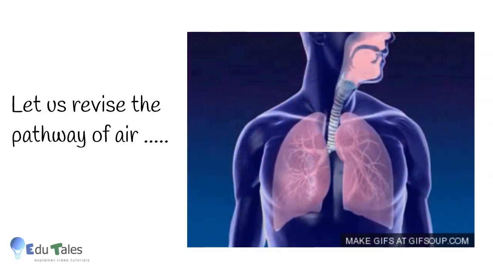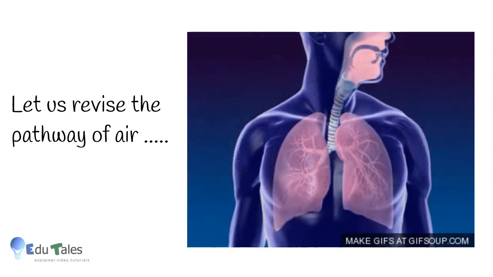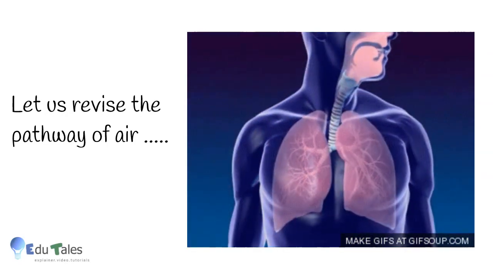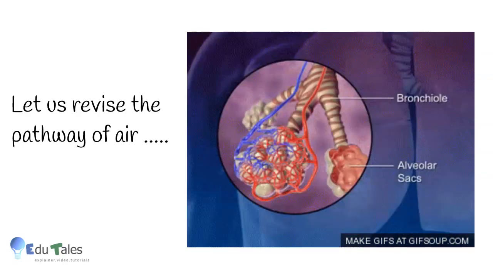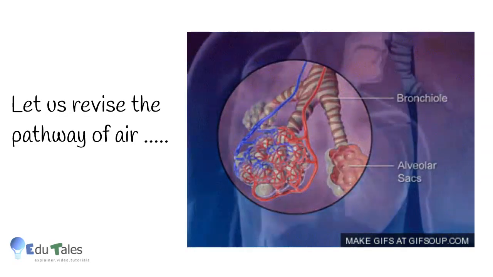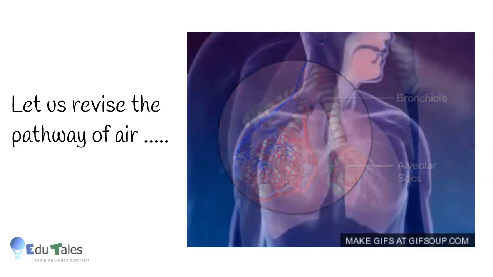The air enters through the nose, then it goes to nasal passage, then pharynx, then trachea, bronchi, then enters lungs through bronchioles, then finally comes alveoli, and from alveoli it goes to blood capillaries.